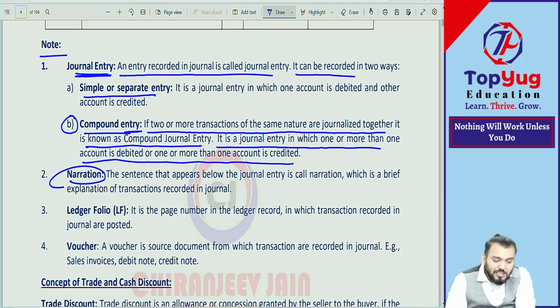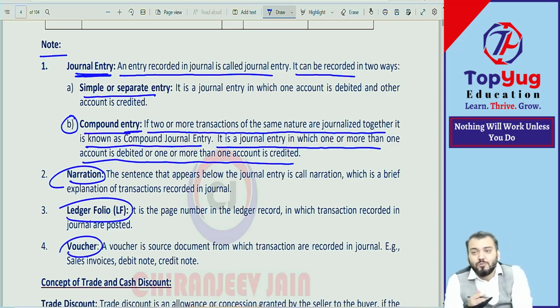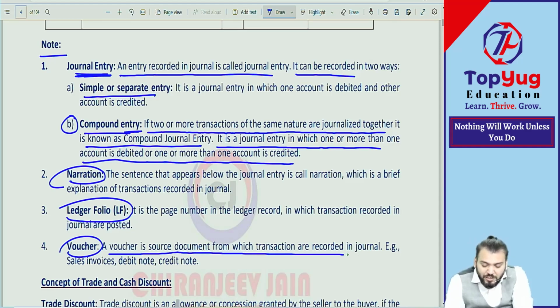Narration we know, explanation given. Voucher, you know. Voucher means what? The source document from which we do journal entry. So when we are recording a transaction, it should be from a document. For example, from an invoice we record a sales or purchase transaction. That is known as voucher. It is a source document from which transactions are recorded in the journal, for example sales invoice, debit note. Debit note and credit note we will discuss in some other chapter.